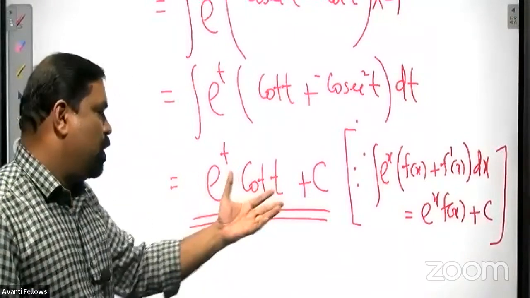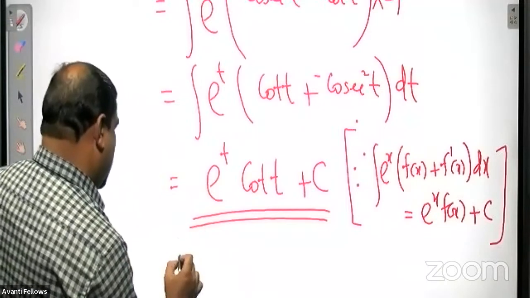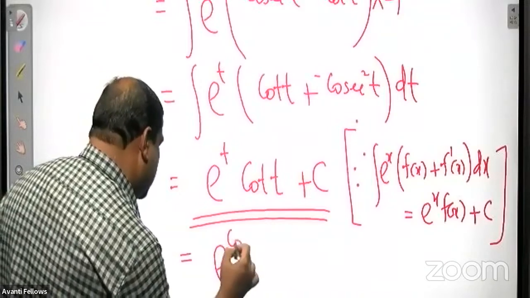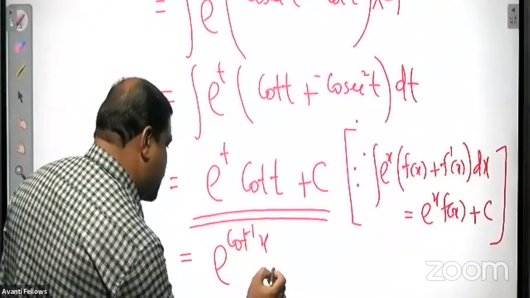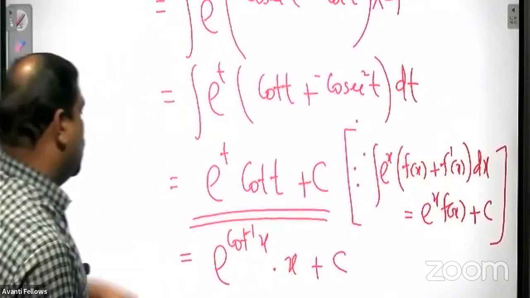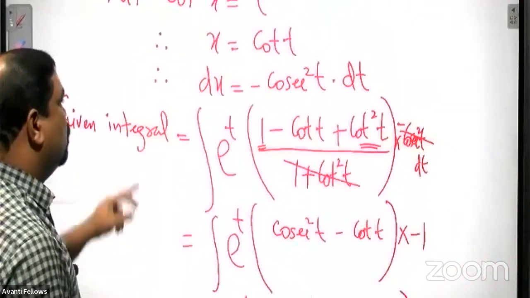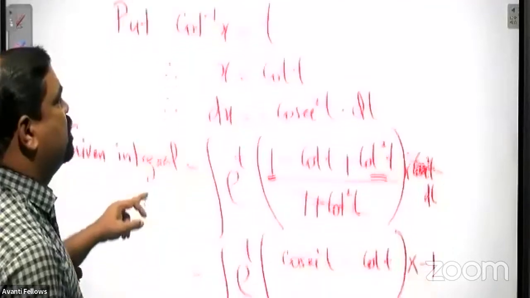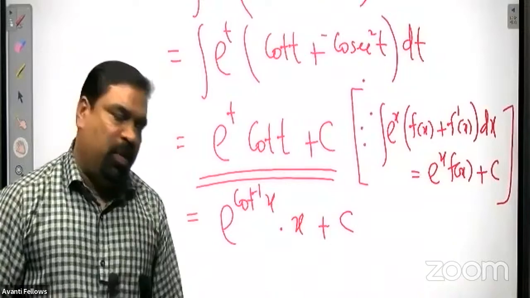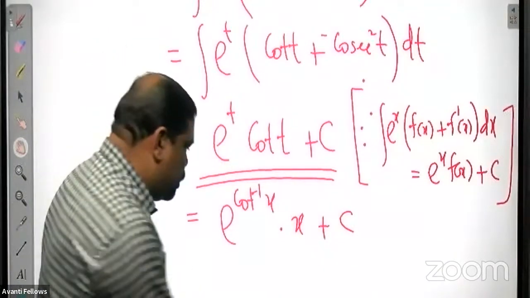So that is equal to e raised to cot inverse x into cot t, which is x. You see the substitution: t is cot inverse x and cot t is x. So e raised to cot inverse x into x plus c is the final answer.